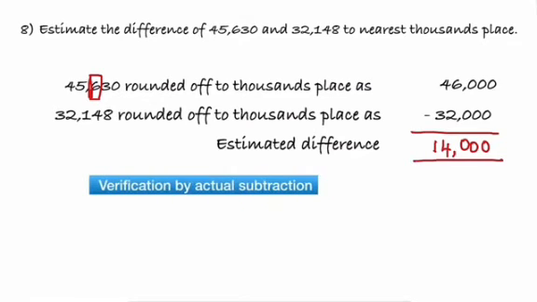Now, if I have to verify whether I am really nearer to the numbers, I can do the verification by actual subtraction.